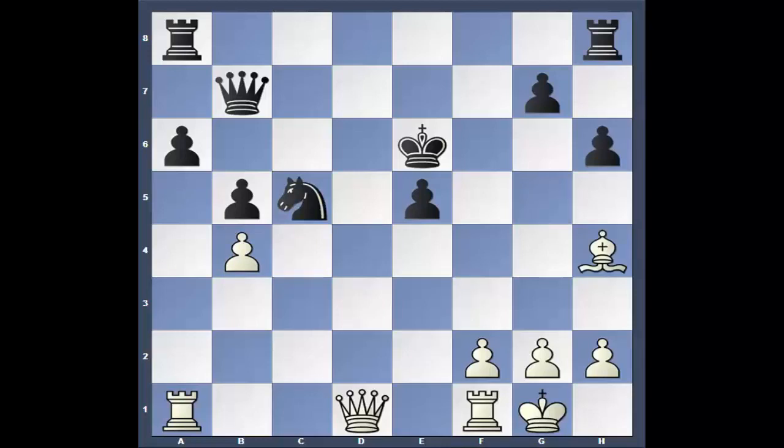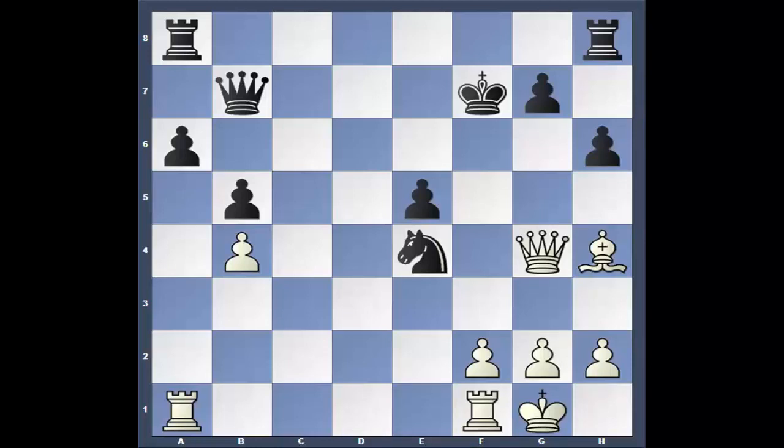And this is where, short on time, I think Anand just miscues. He just does. And it happens sometimes to all of us. He goes knight to e4. And it's a blunder. Queen checks. King f7. Rook a to d1.